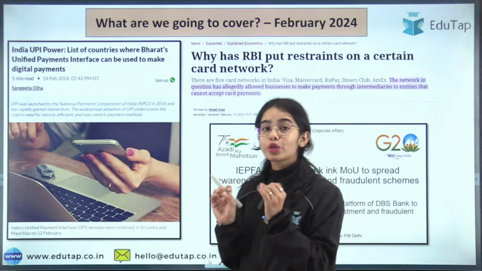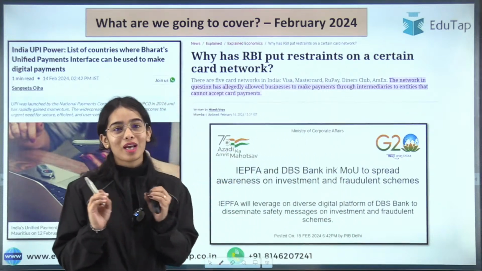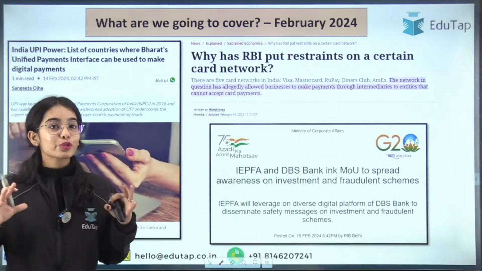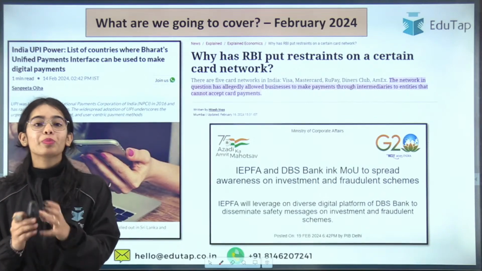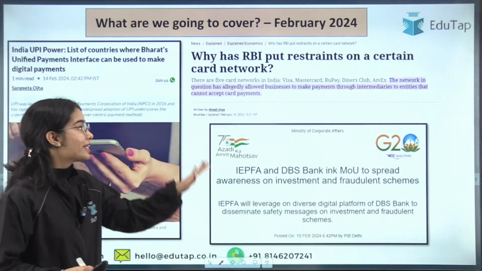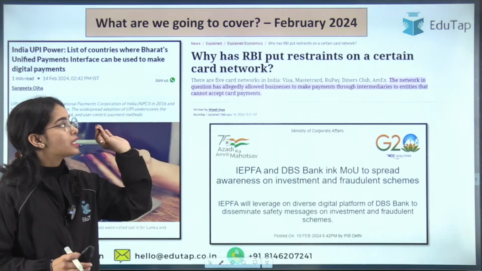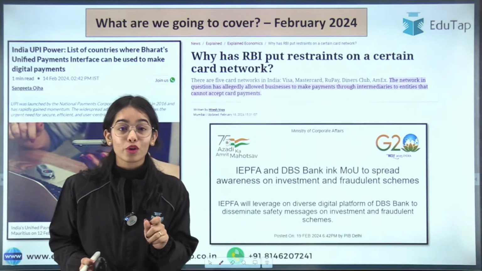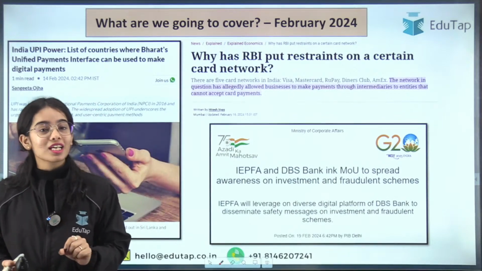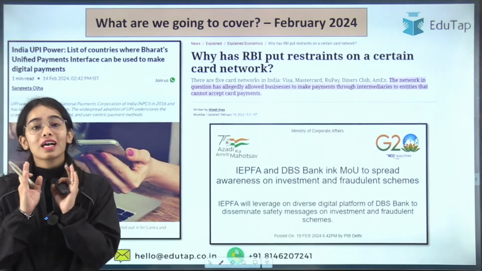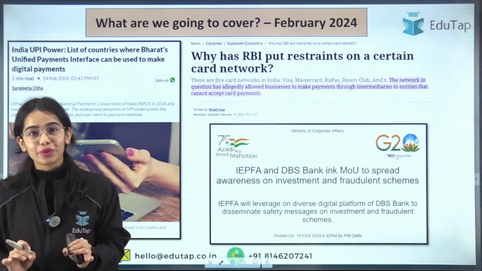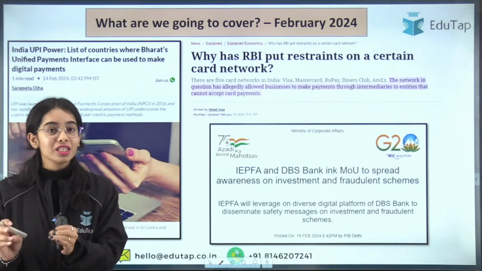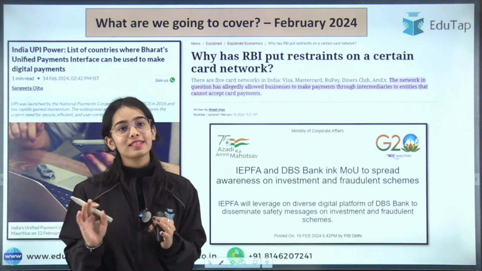The first one is going to show you India's UPI power. Okay, so we are going to see in which countries the UPI has become accessible. The next news article is regarding the card network on which restraint has been put by the Reserve Bank of India, and why this restraint has been put by the Reserve Bank of India. That is very important that we are going to see, and under which section, that is also what we are going to see in today's session.